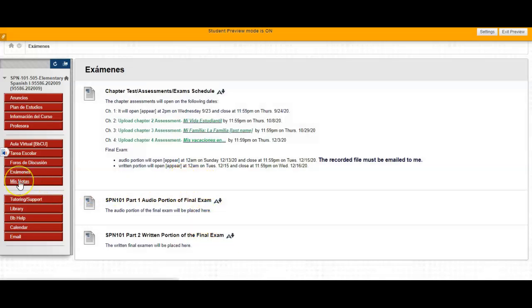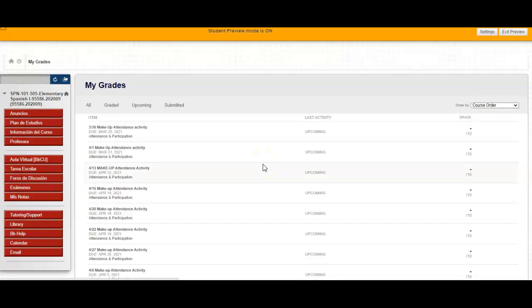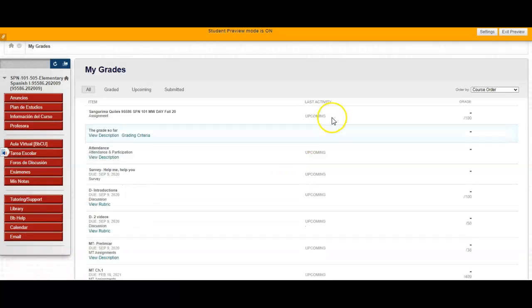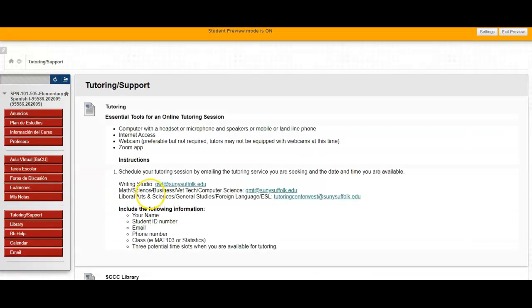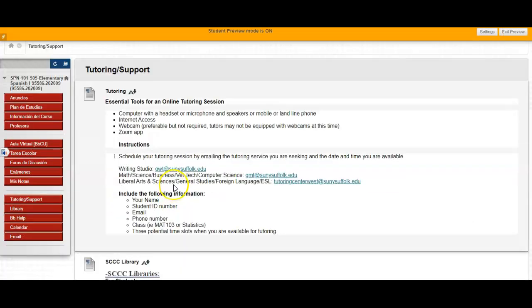All right. If you need to take a look at your exams, your notes, like what am I doing, this will tell you exactly where you stand. All right. I do populate this, and I put everything here for you. As the time goes by, you can either see all, you can see graded, or what's upcoming. All right. So everything will be here for you. And I put some information about tutoring support, you know, where you can get it, so on and so forth.